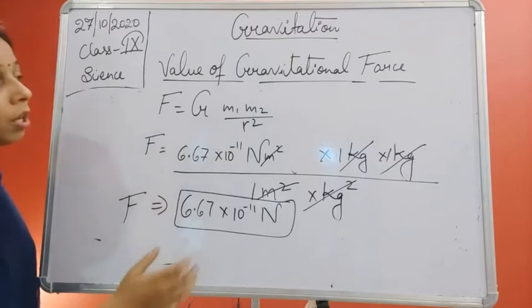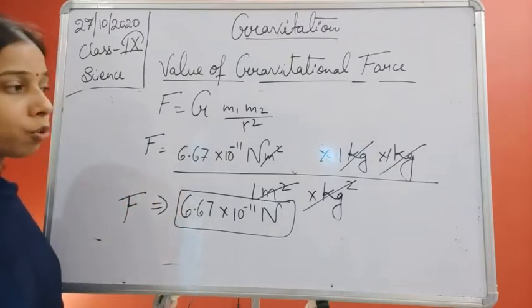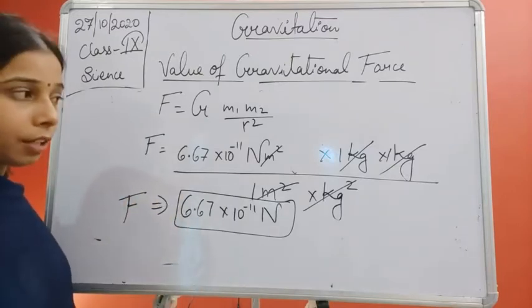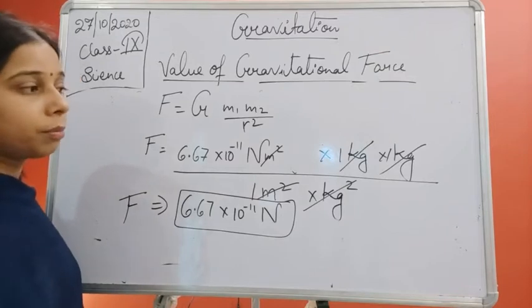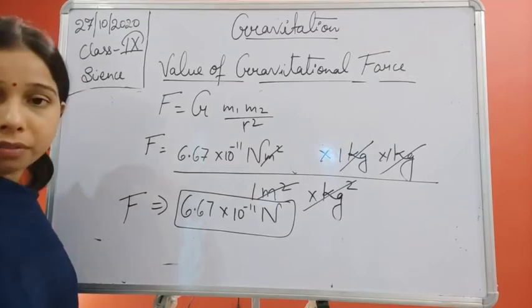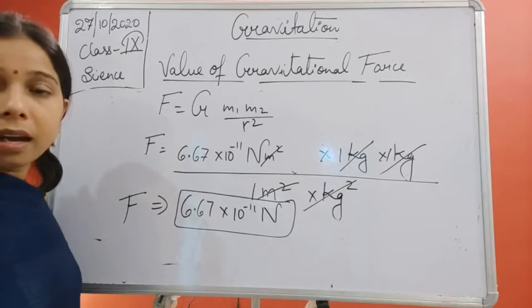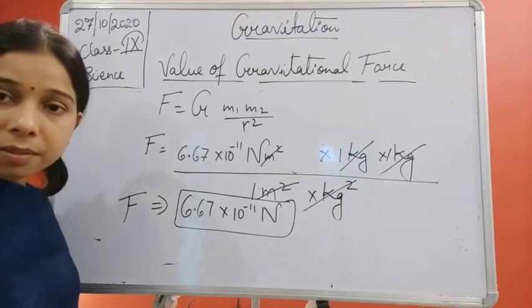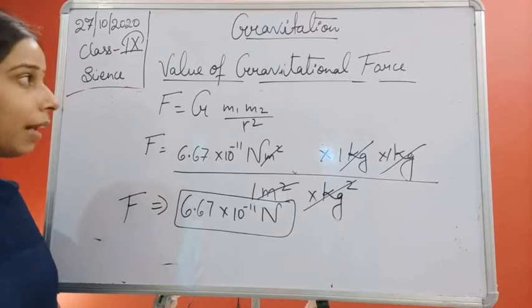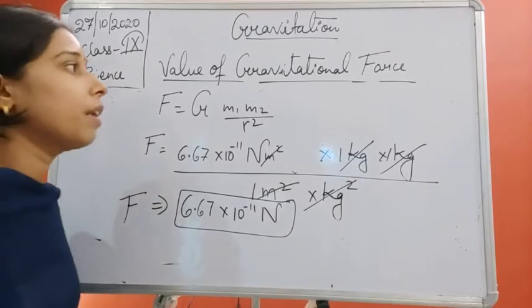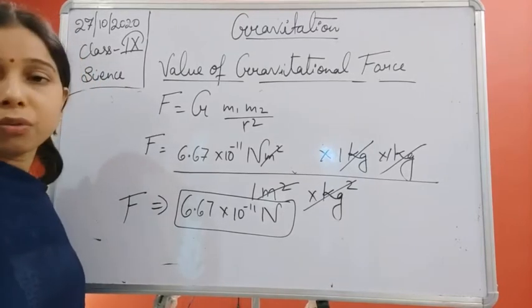Okay. So this was all about what kind of force will be there if two objects are exerting a force on each other, both having the same mass and kept at a certain distance. So the value of the gravitational force we have understood, and the value of the gravitational constant also we have understood.